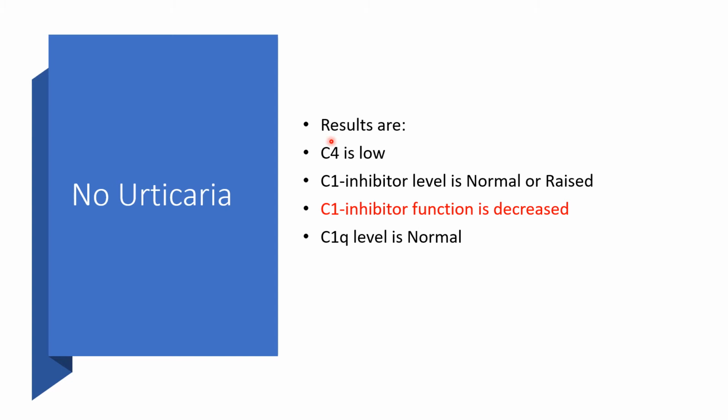The expected results will be that C4 level will be low, C1 inhibitor level will be normal or raised. Let me repeat. C1 esterase inhibitor level is expected to be normal or raised, while C1 esterase inhibitor function will be decreased. But C1q level will be normal. So the issue here will be two things that will be obvious. C4 level is low, C1 esterase inhibitor function is decreased or abnormal.